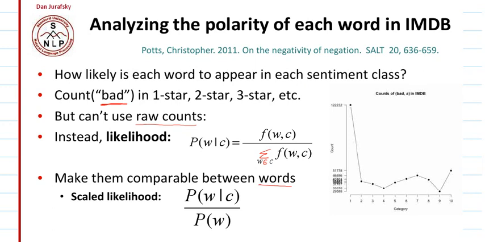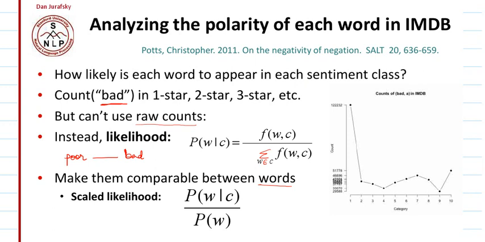If I want to compare the word poor with bad, how would I do that kind of relative comparison? The likelihood of the word bad is for each class, but to analyze relatively among words, we can use the scaled likelihood.